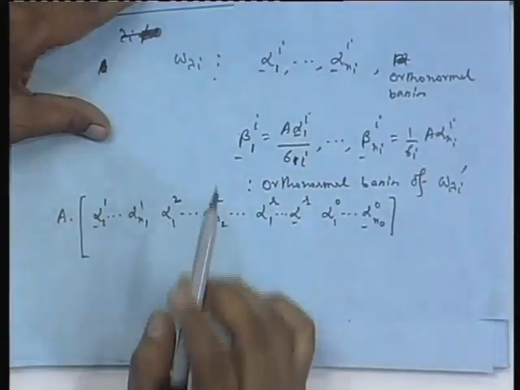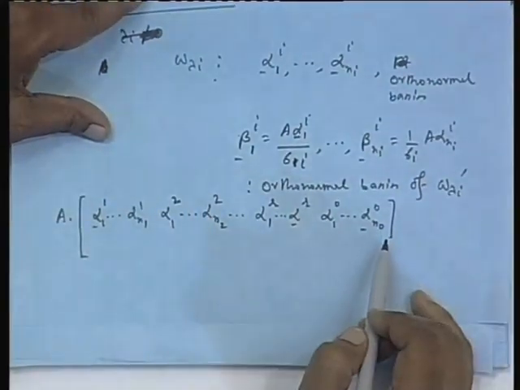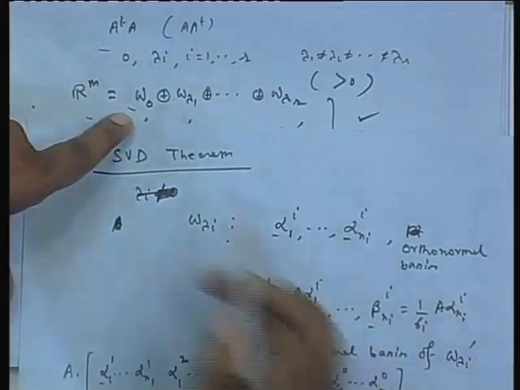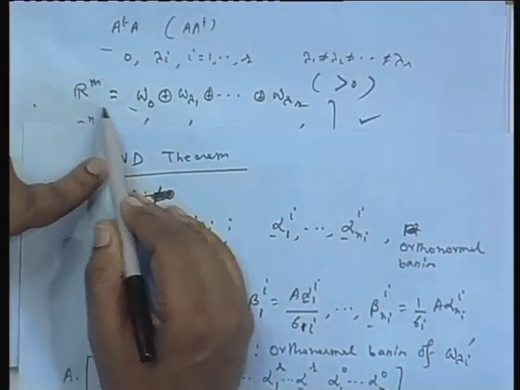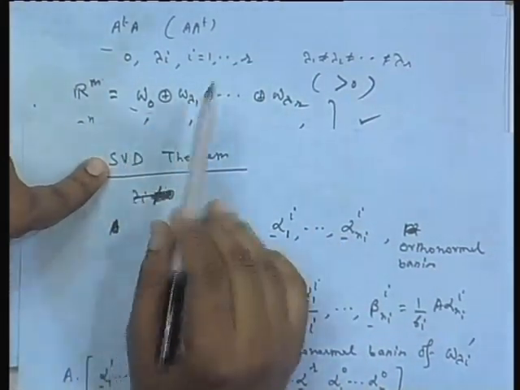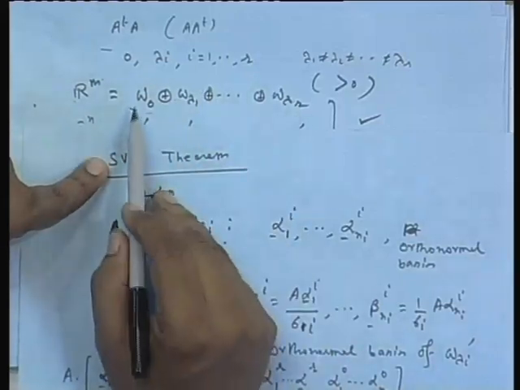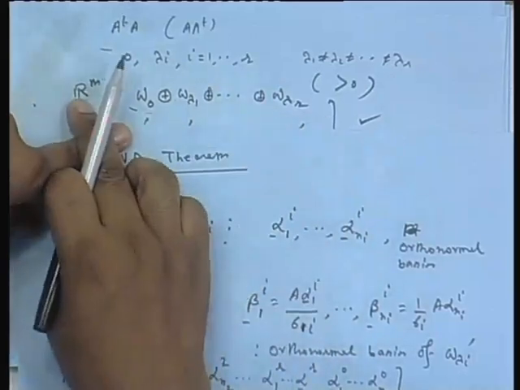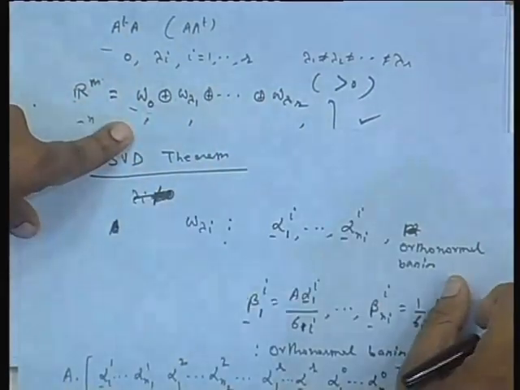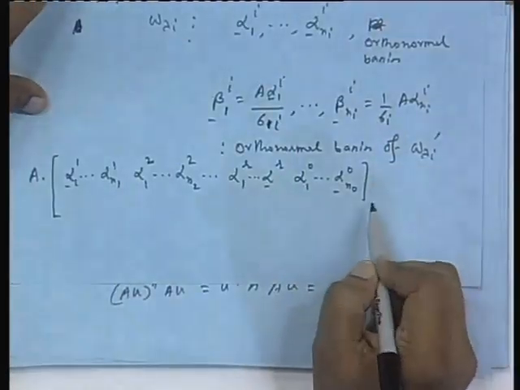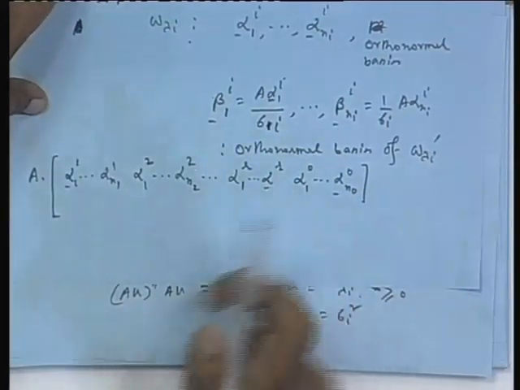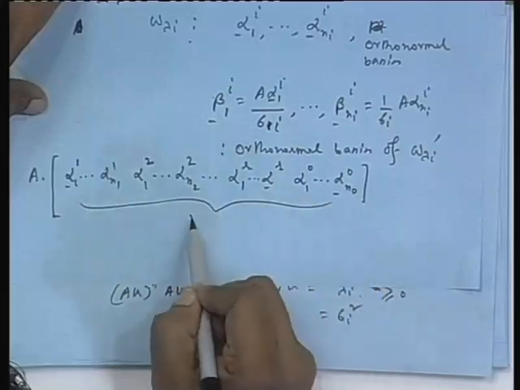And the essential thing is how many such vectors I find: the same as the dimension of the space R m, because of the result that A transpose A is diagonalizable, which means R m can be written like this. So, if you take all the orthogonal basis vectors of the respective subspaces and append them, the total you get must be equal to m, that is the dimension. Okay. So, that means total m.